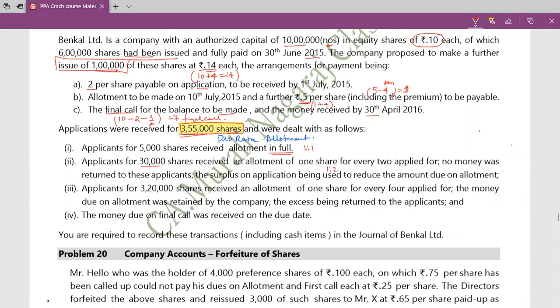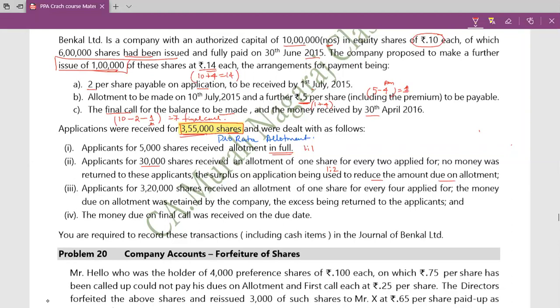So 1:2. If you have asked for 2 shares, I will give only 1 share. No money was returned to these applicants, the surplus on application being used to reduce the amount due on allotment, obviously.